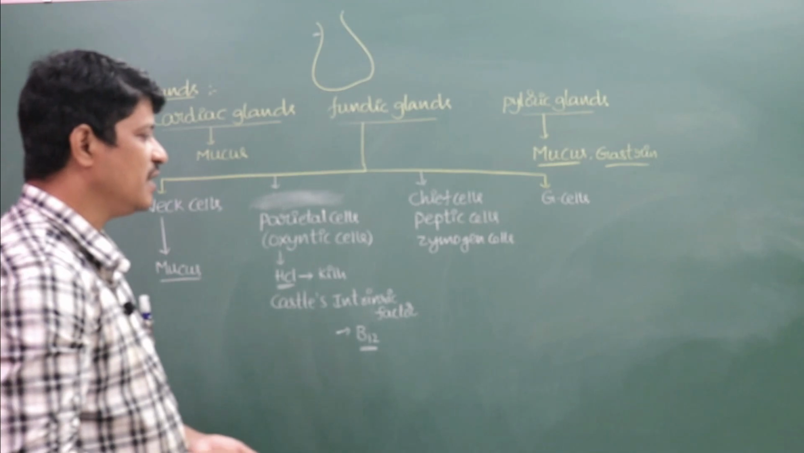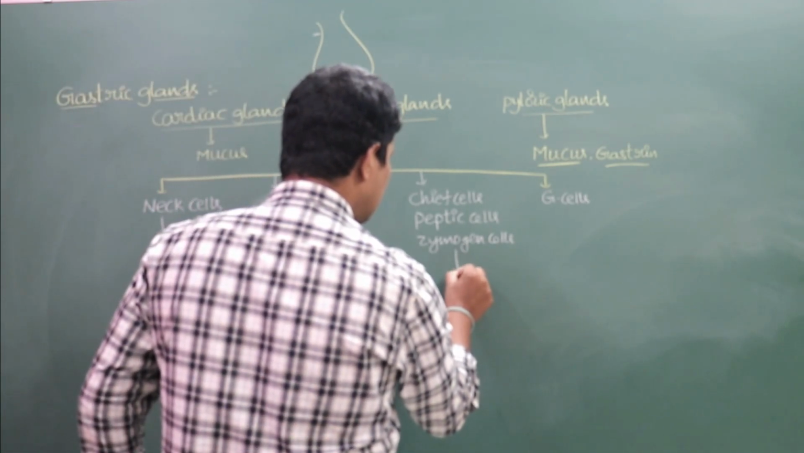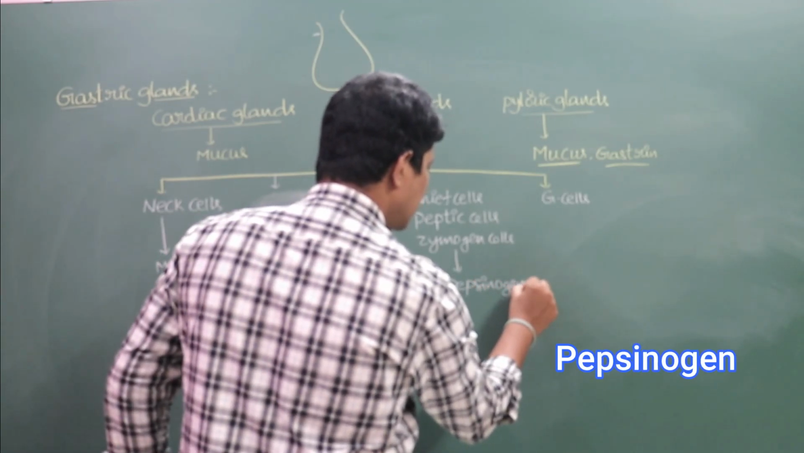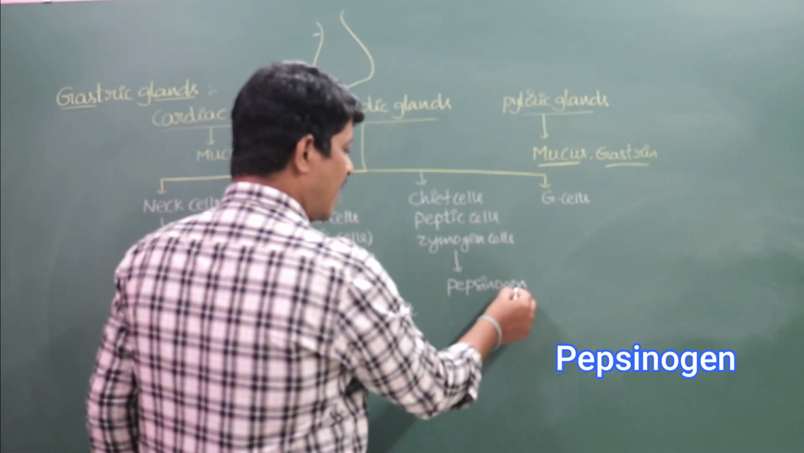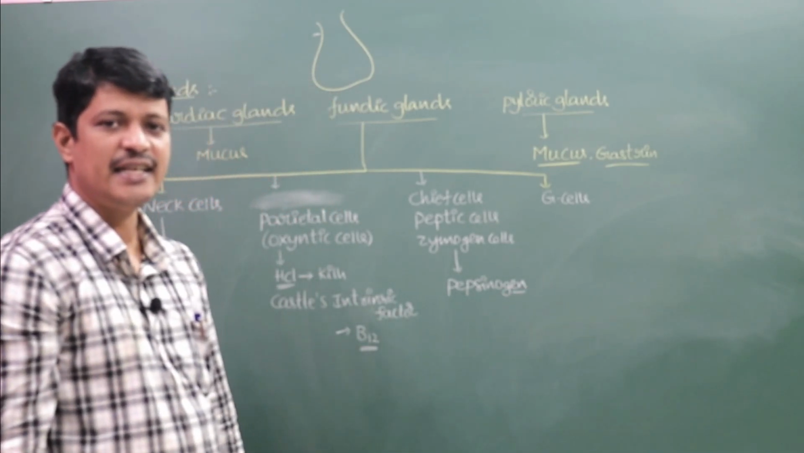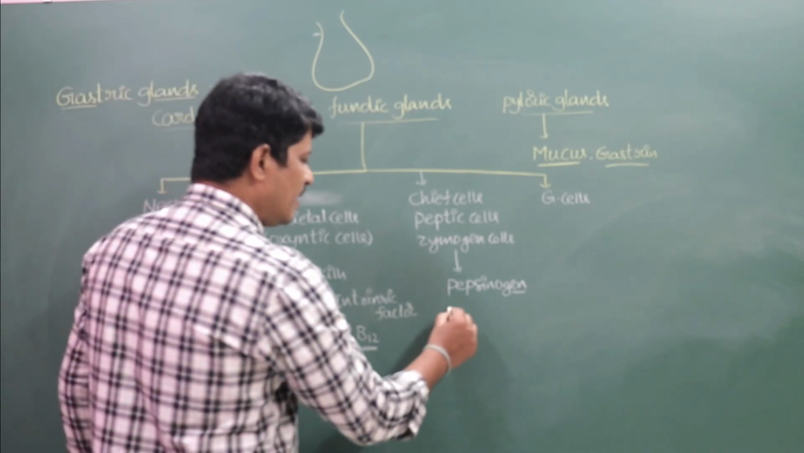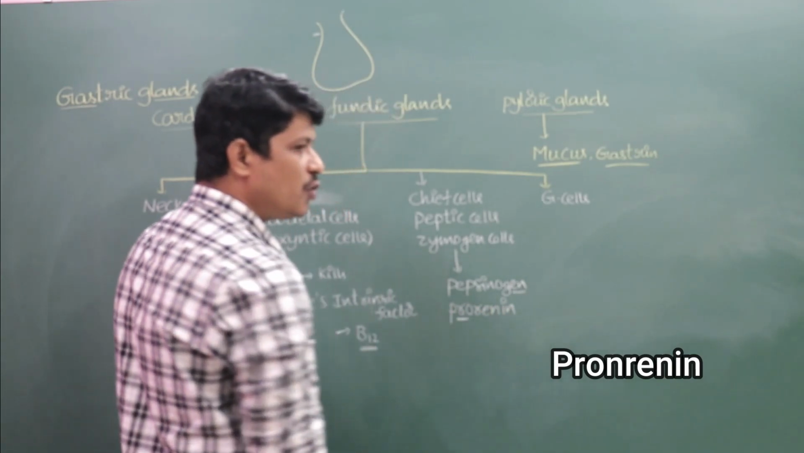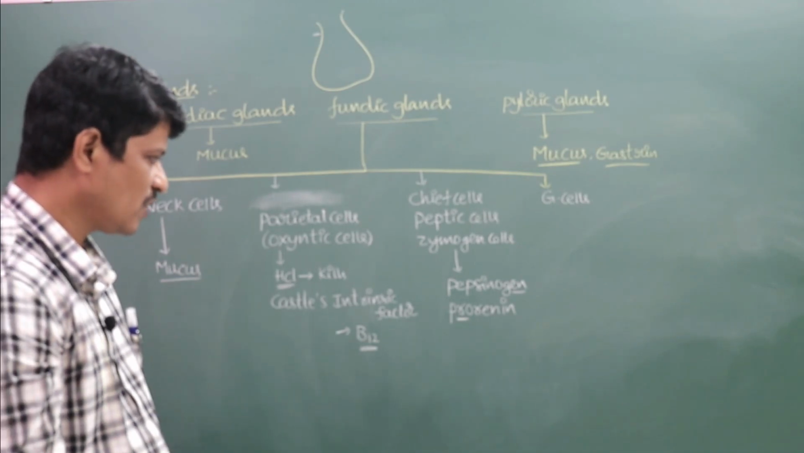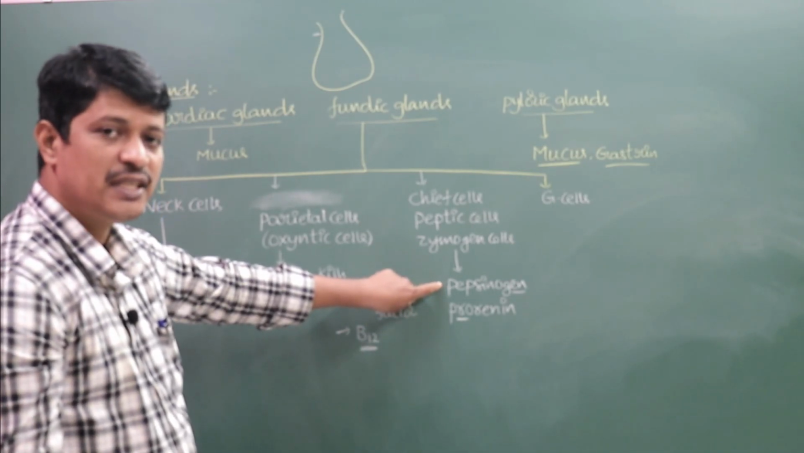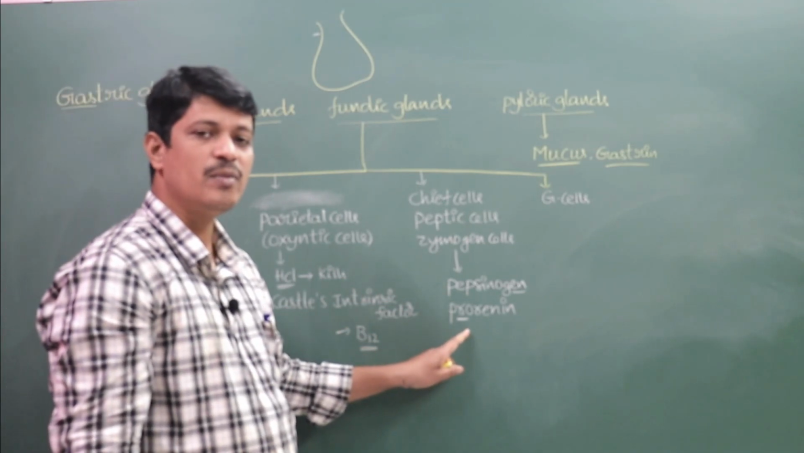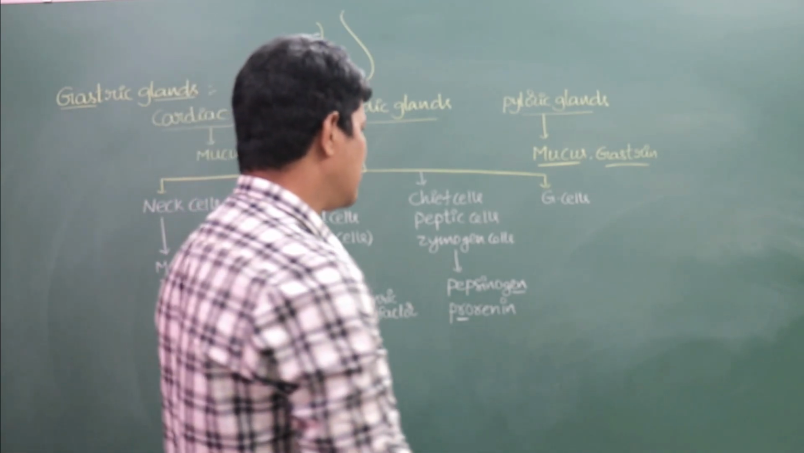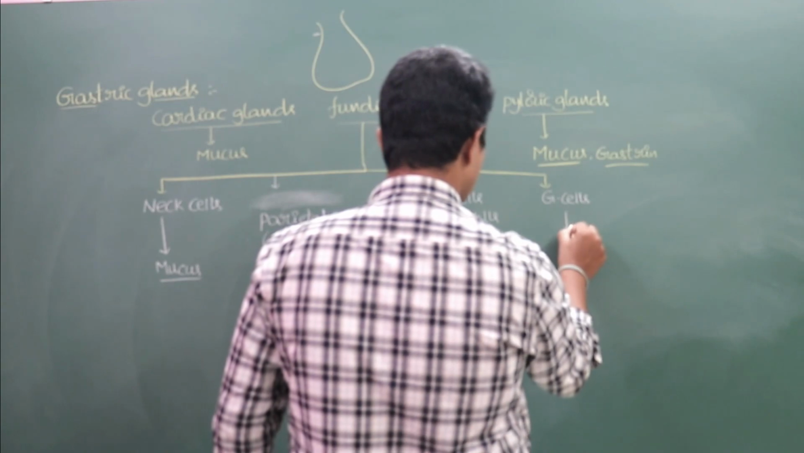But the chief cells or the peptic cells or the zymogen cells secrete inactive pepsinogen. When any enzyme ends with the suffix "gen", that indicates the inactive form, simple one. And prorenin, this is a proenzyme, it is also one of the inactive forms. So the active form of pepsinogen is pepsin, and the active form of prorenin is renin. These are produced by the chief cells or the peptic cells or the zymogen cells.